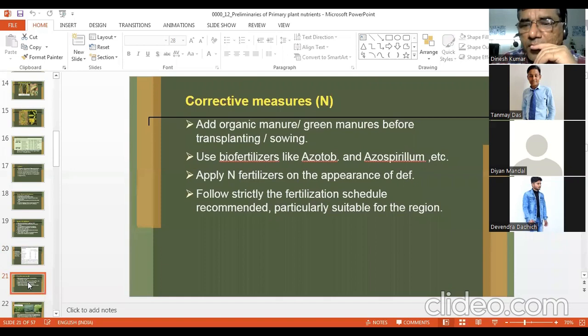Corrective measures, if you have nitrogen deficiency, so what can be done for the management of nitrogen? Add organic matter, definitely you need to supply organic manures, green manures as basal application, biofertilizers, azotobacter, azospirillum, apply nitrogenous fertilizer as and when possible, and follow the fertilization cycle. Means you need to supply it. There is no other choice.